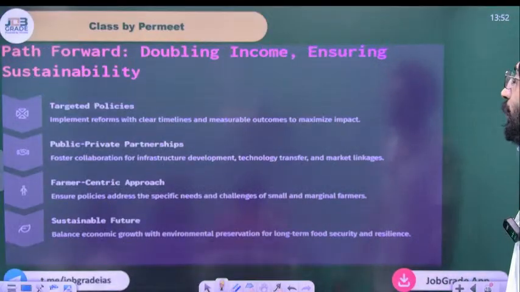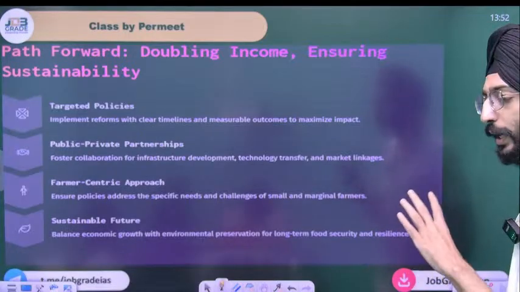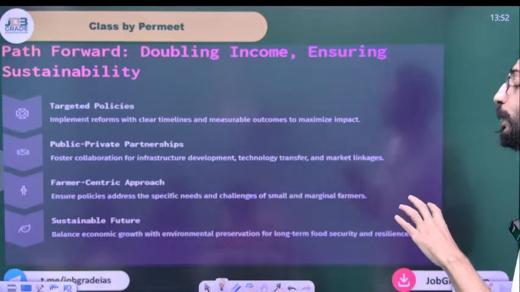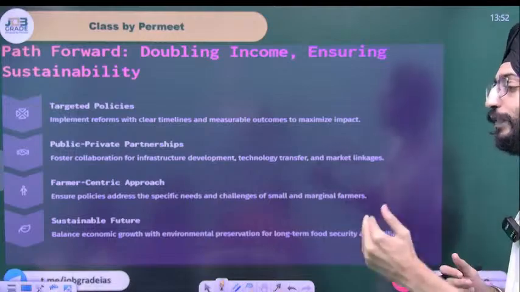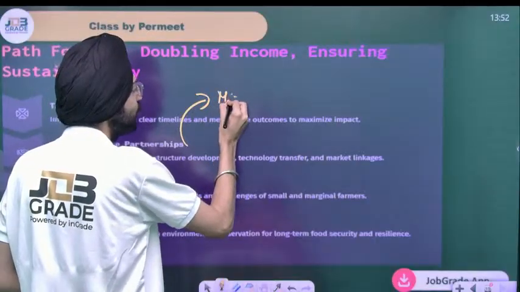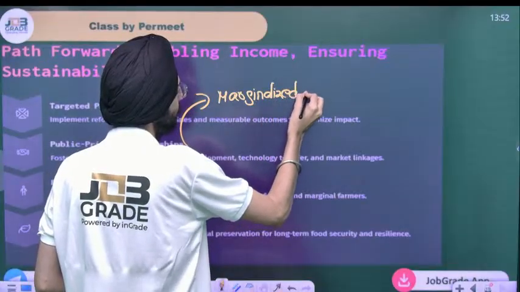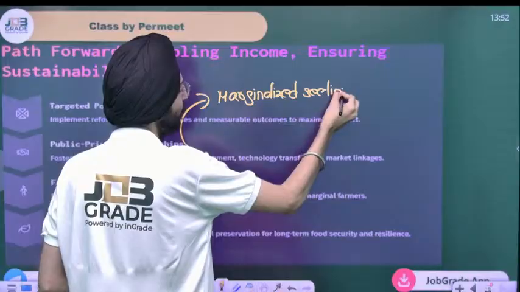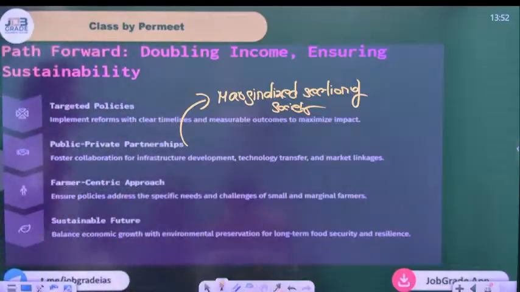So what's the path forward for doubling income and ensuring sustainability? Targeted policies. We need good policies. We need better implementation of the bureaucratic structure. Public-private partnership. Again, the private sector needs to be included, but it should not be opened completely to the private sector. It will lead to exploitation of small farmers. We need government interference to some extent because it's nothing but a marginalized section of society. A farmer-centric approach is needed. Sustainable future we need. Farm for farmer.